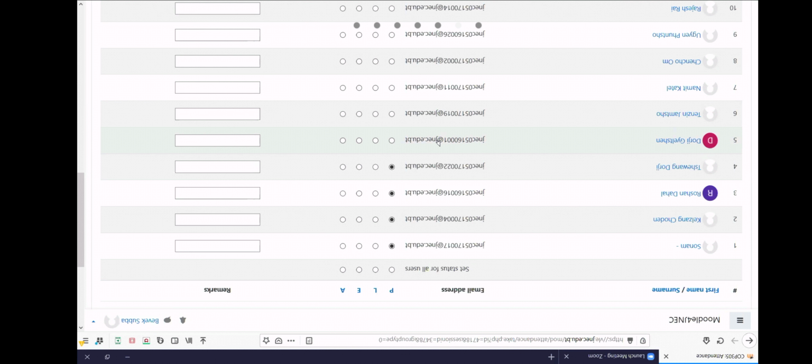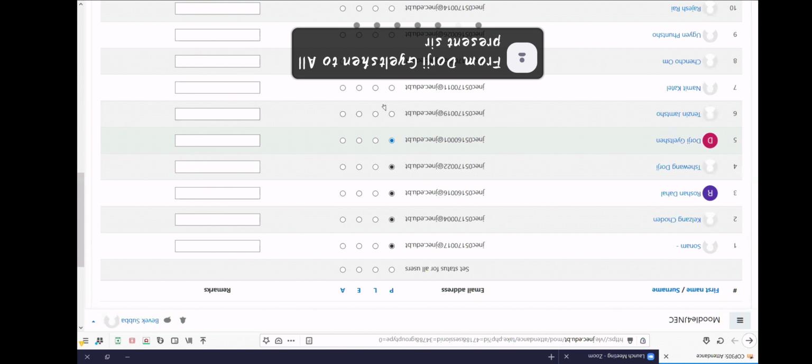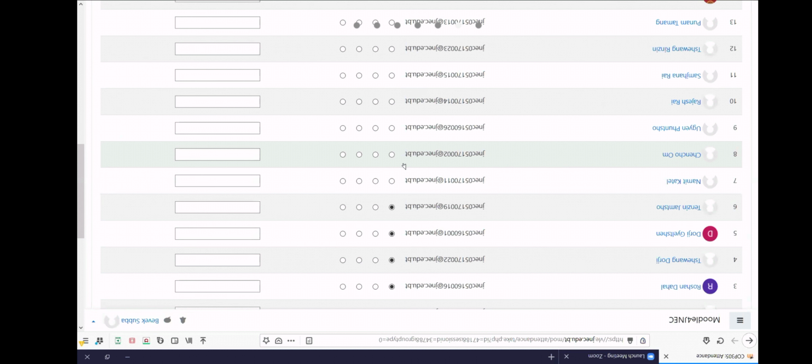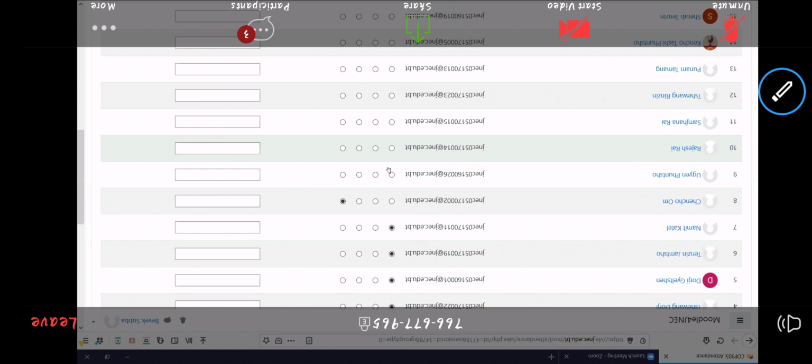Doji Gelsen, sleeping or what? Doji Gelsen is present. Tenzin Zamso, present. Namit, present, sir. Chencho is not there. Ugen, present, sir. Rajesh is there.